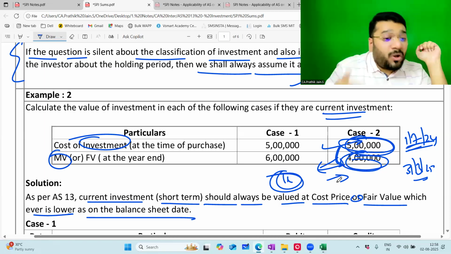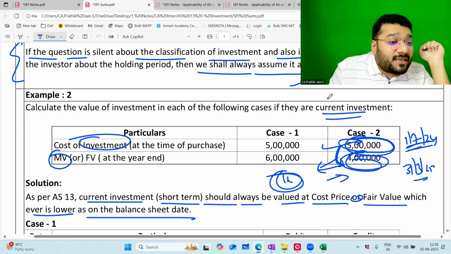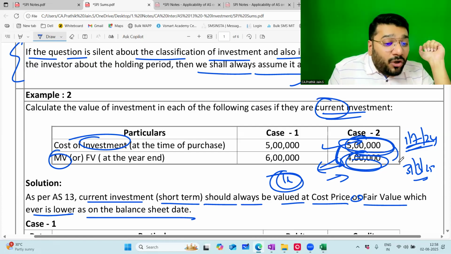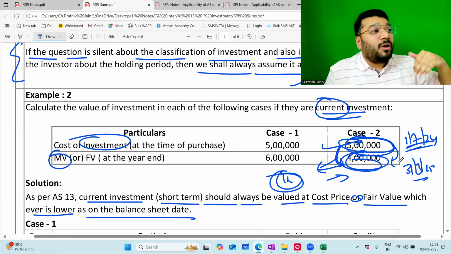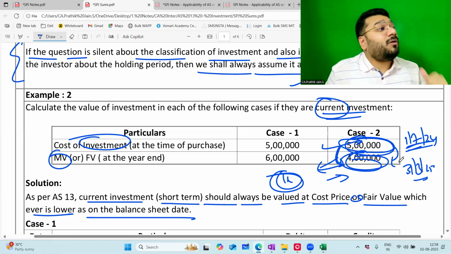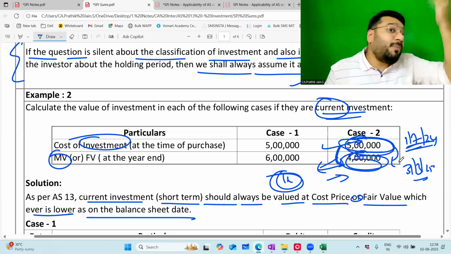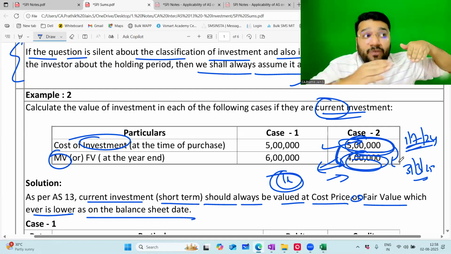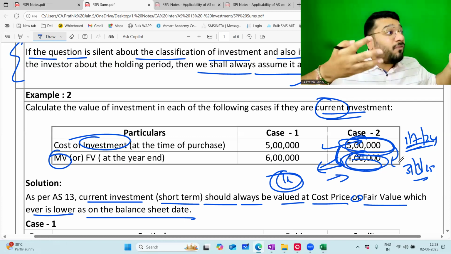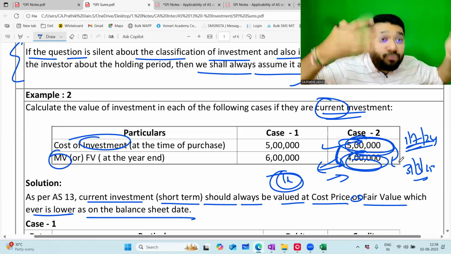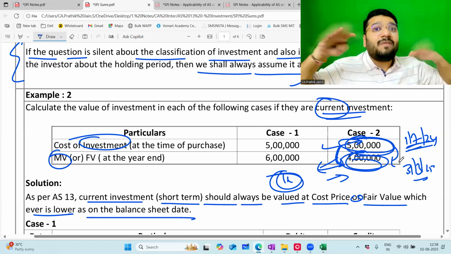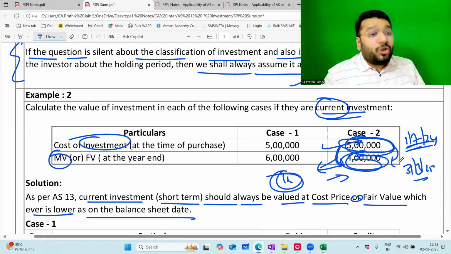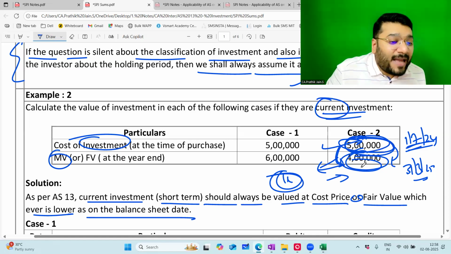Why are we booking loss? Because this investment is current investment, short-term investment. Generally, the assumption is that if the value of this particular item falls down, it takes a lot of time to come back to the higher level. It does not easily come to the high level. We believe that once the price falls, it won't come back to normal. That kind of negative approach, conservative approach, prudent approach we take for the benefit of the client, for the benefit of the assessee. Therefore, you have to now record this 5 lakh worth of investment at 4 lakh.